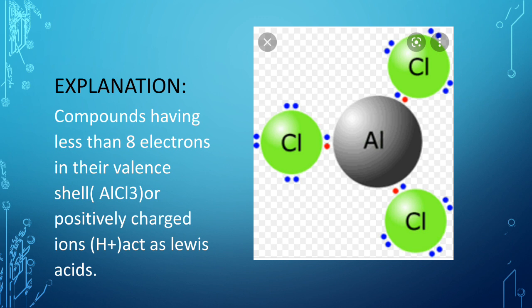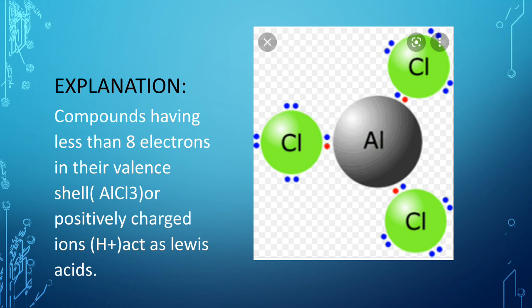So we can say that all those compounds which are having less than 8 electrons in their valence shell, for example aluminium chloride, act as the Lewis acids, because now aluminium needs 2 electrons. It requires 2 electrons to complete its octet. Now how will it become stable? When it gains 2 electrons from another species.